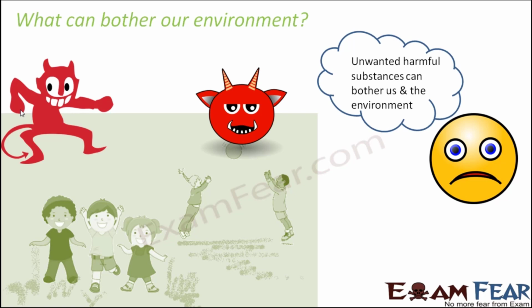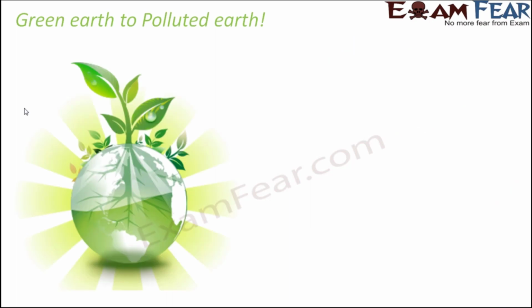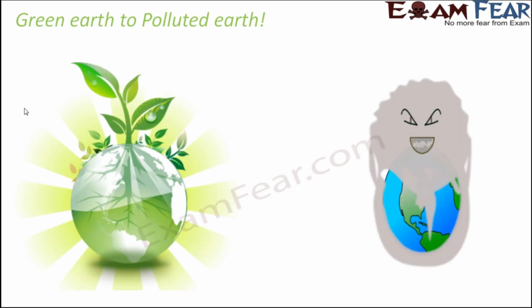So what is that? That is happening because of the presence of some unwanted substances in the environment, which is polluting the air. These unwanted substances might interfere with a clean and green environment. And because of the presence of all of these unwanted materials, the green earth gets converted to a polluted earth.